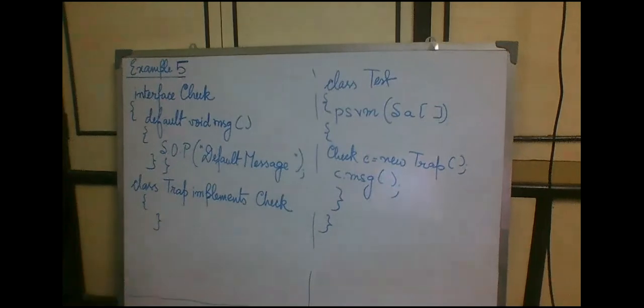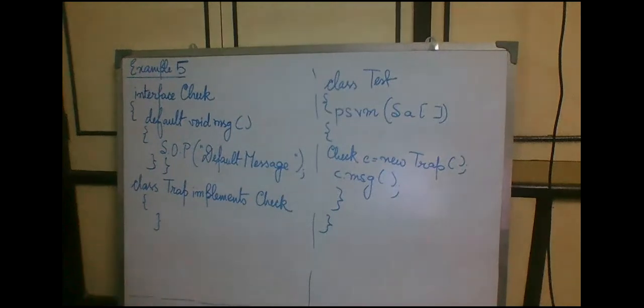This is our fifth example. This example shows how a default method can be included inside an interface. We have already told that in an interface, we cannot provide a body of the method, along with its functionality. We are only supposed to provide the signature of that particular method. But if we want to give a welcome message kind of thing, we can give a